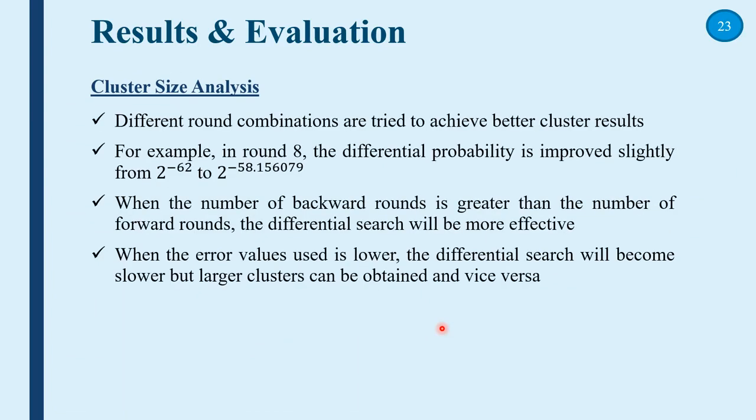Different round combinations are tried in differential search to achieve better cluster results. For example, in round 8, the differential probability is improved slightly from 2 power of negative 62 to 2 power of negative 58.156. When the number of backward rounds is greater than the number of forward rounds, the differential search will be more effective. When the error value used is lower, the differential search will become slower, but a larger cluster can be obtained, and vice versa.